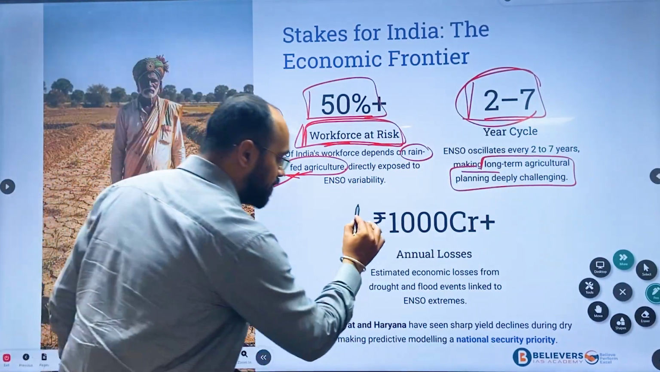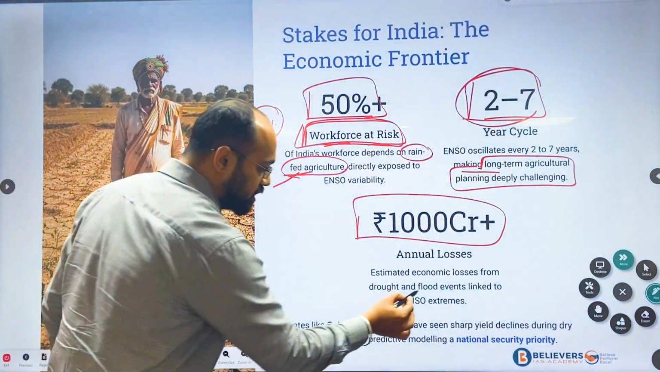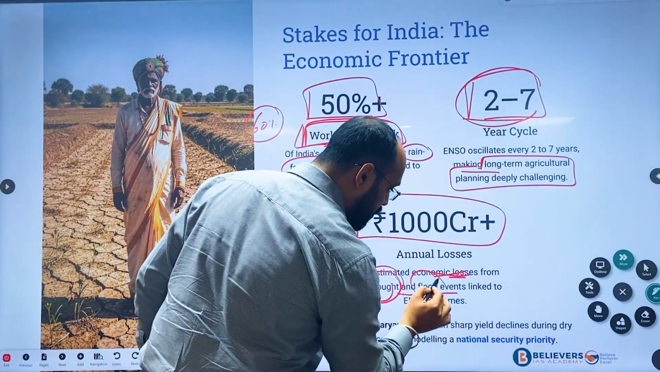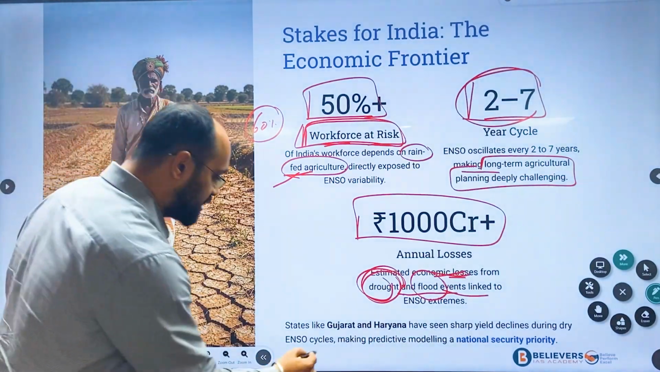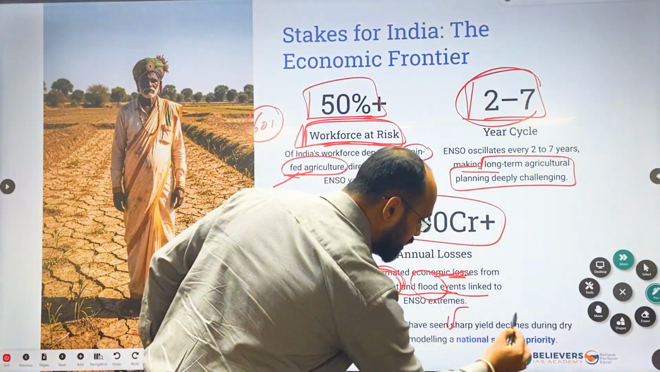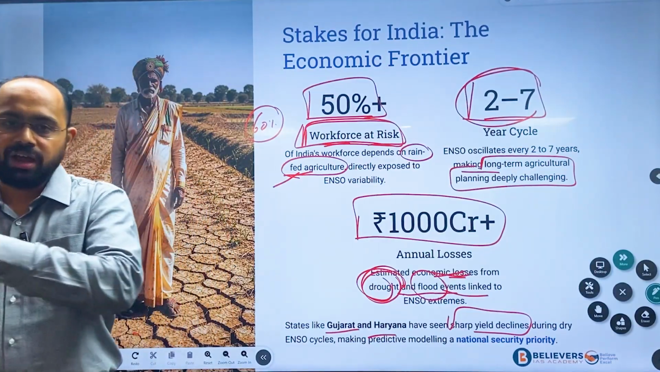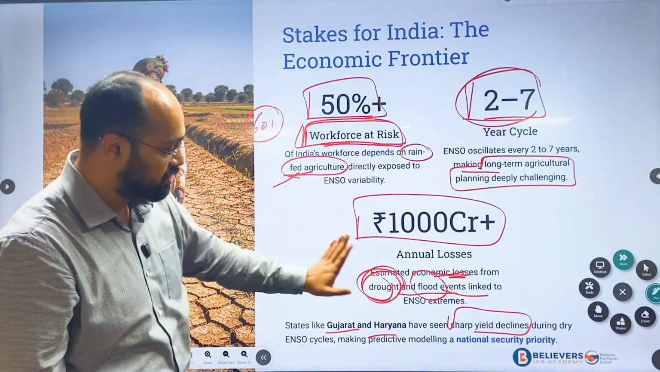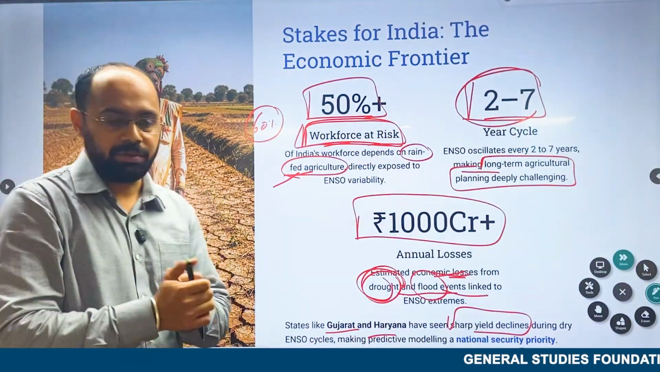Next, during an El Nino year there are economic losses of 1,000 crore plus, even from flood and drought situations created by El Nino. States like Gujarat and Rajasthan have seen sharper yield decline. Since our agriculture is dependent on monsoon, and El Nino affects our monsoon rainfall, it severely affects our Indian economy.